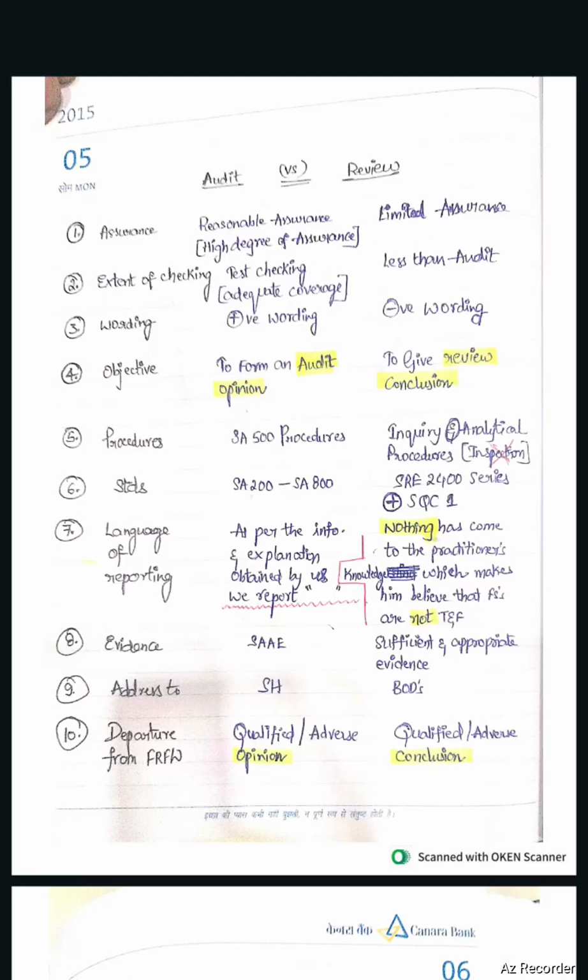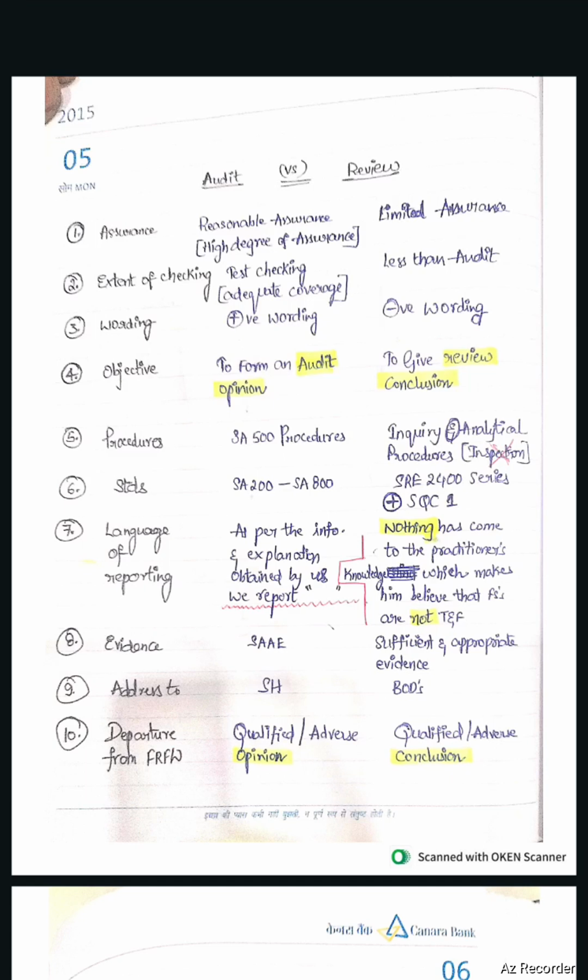Audit versus review. Assurance. In audit, we give reasonable assurance, that is a high degree of assurance. In review, we give limited assurance. Extent of checking. In audit, we do test checking, that is adequate coverage of checking. In review, we do less than audit checking. Next, wording. Audit is positively worded, whereas review is negatively worded.